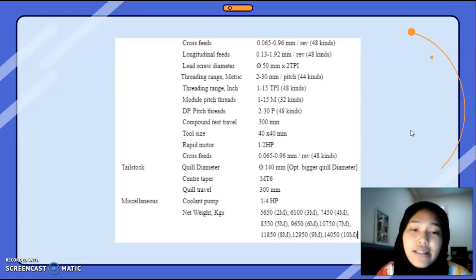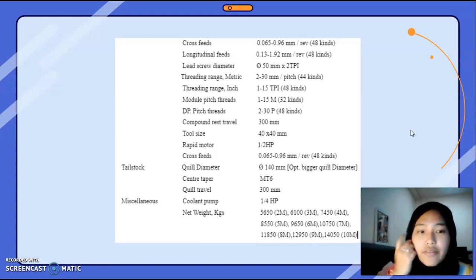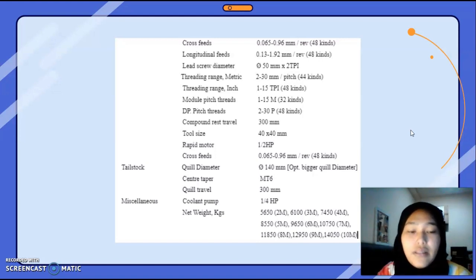Net weight in kgs is 5650 for 2 m, 6100 for 3 m, 7450 for 4 m, 8550 for 5 m, 9650 for 6 m, 10,750 for 7 m, 11,850 for 8 m, 12,950 for 9 m, and 14,050 for 10 m.